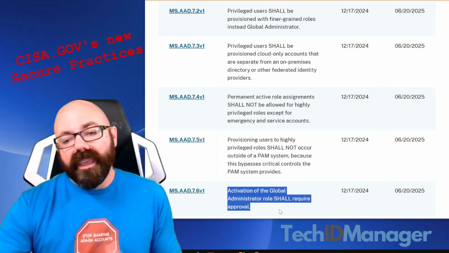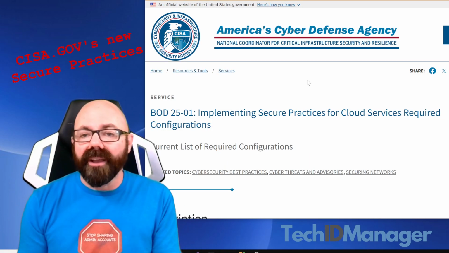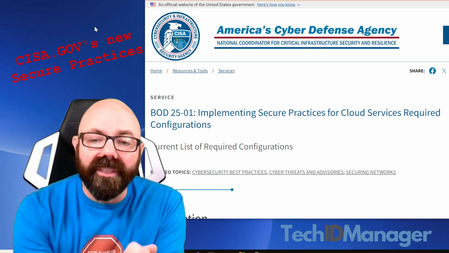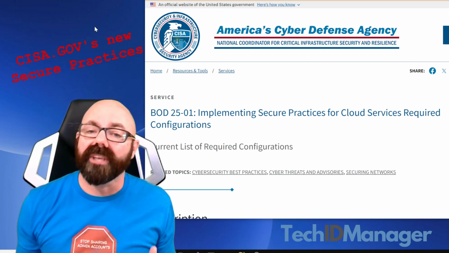So it is nice to see that CISA has come around and has started to say some of the things that we have long talked about, and that our product is aligning well with what a lot of the experts in the field say should be done.